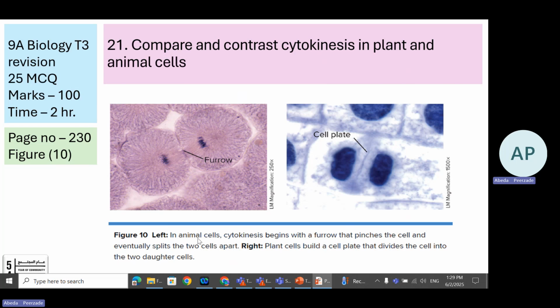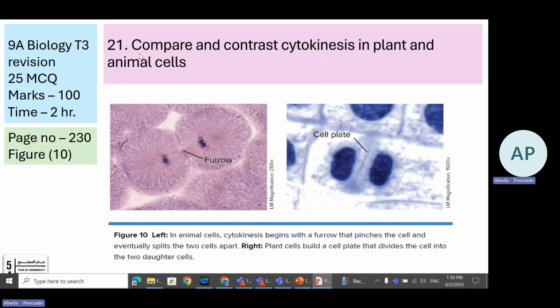Now, in animal cells, cytokinesis begins with a furrow. The furrow is the connection between these two cells. These are animal cells, okay? A furrow is actually a pinch over here, a pinch formation. This is called a furrow. And eventually it splits the two cells apart. Here, plant cells build a cell plate that divides the cell into two daughter cells. So remember, for the animal cell, it is furrow formation, and for the plant cell, it is cell plate formation.